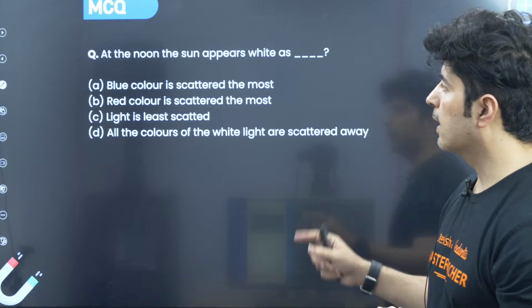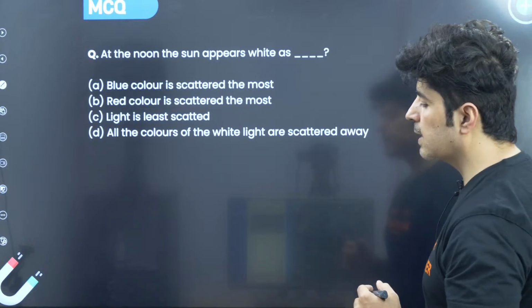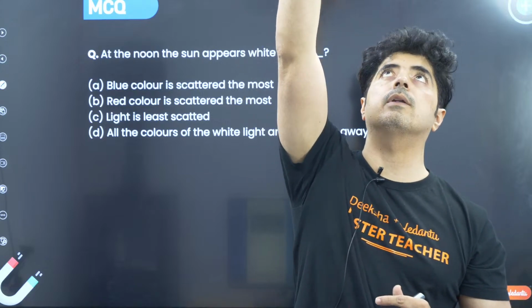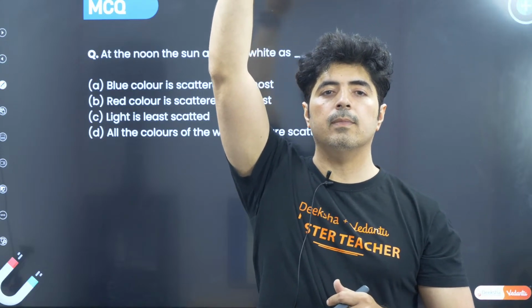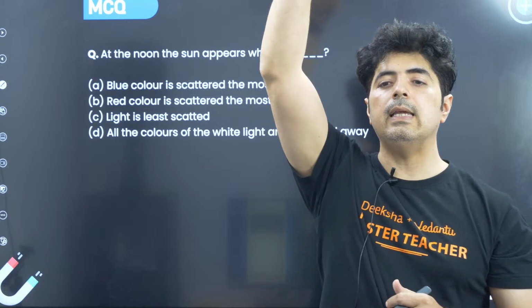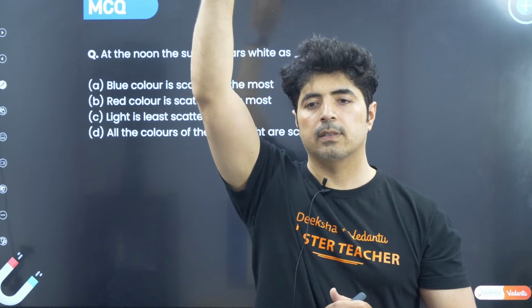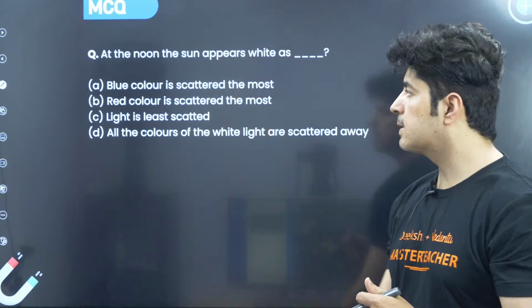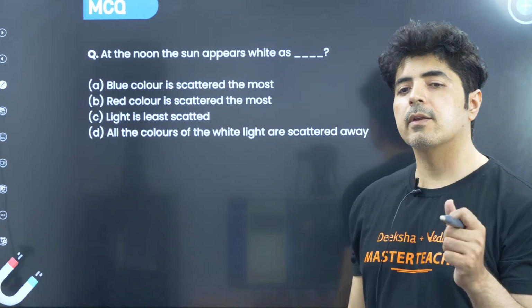See what happens, guys, when the sun at noon time is right above us, right on top of us. That is the time the light is least scattered. Why? Because it is right above us. Remember, scattering of light happens because of refractive index.